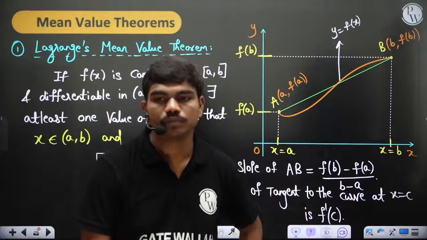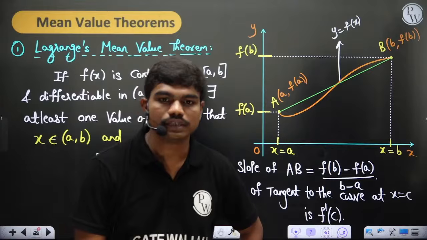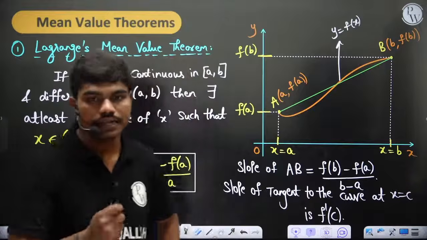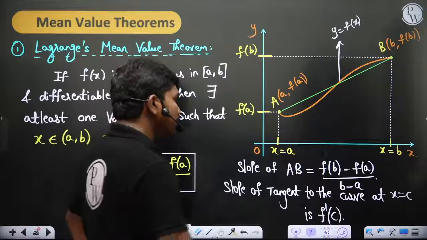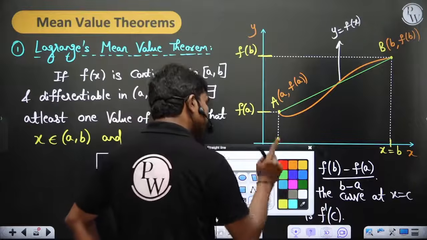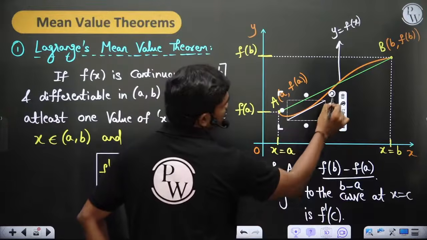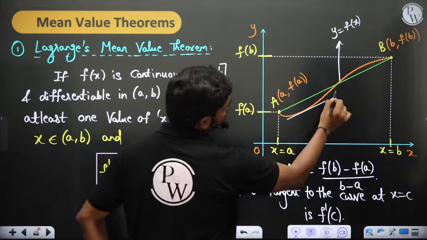Connection between these two? Both lines are parallel. Yes, correct. Okay, they are parallel to each other, which means whenever you have a curve which is continuous and differentiable like this, at least at one point, you will have a point where the tangent will be parallel to the line.